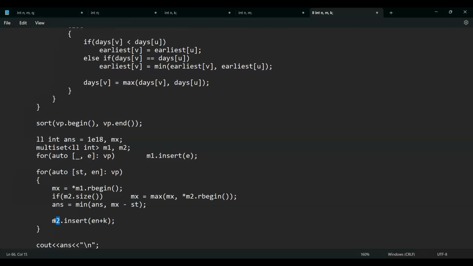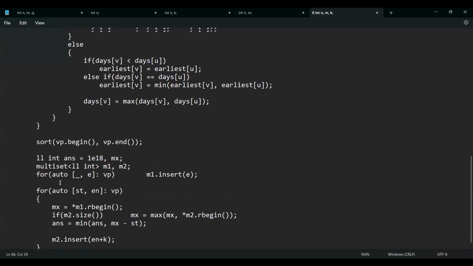You don't actually have to do this. You can do this simply in M1 also, and you don't need M2. But just for simplification, I'm doing this. And you can also erase this value from M1, but it won't change anything. Why? I can do M1.erase, M1.find this en, but actually it doesn't change anything because this en value is anyway not greater than en plus k, and I'm taking the maximum from this also. So this won't change anything if you're removing this also. Finally, I can print my answer.